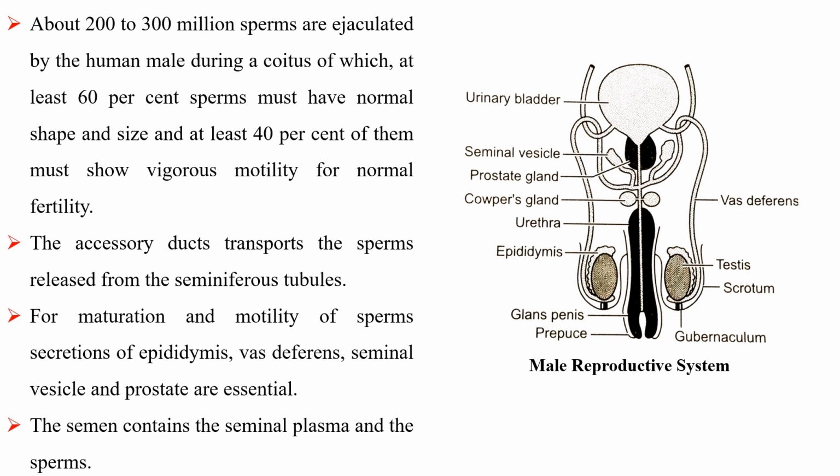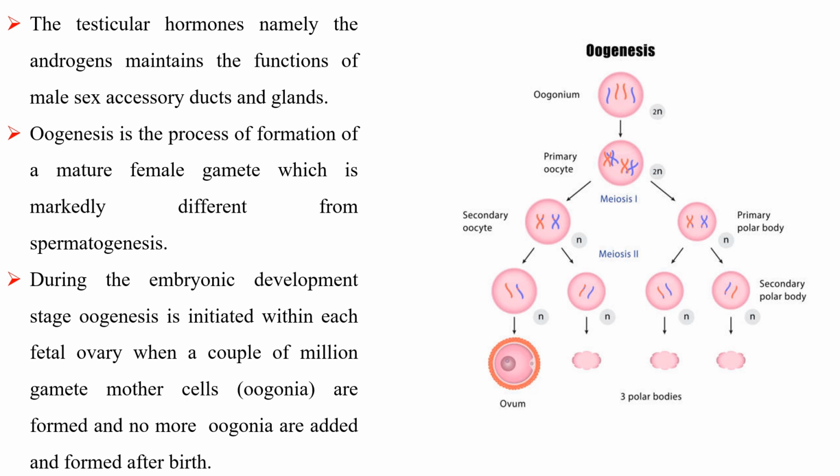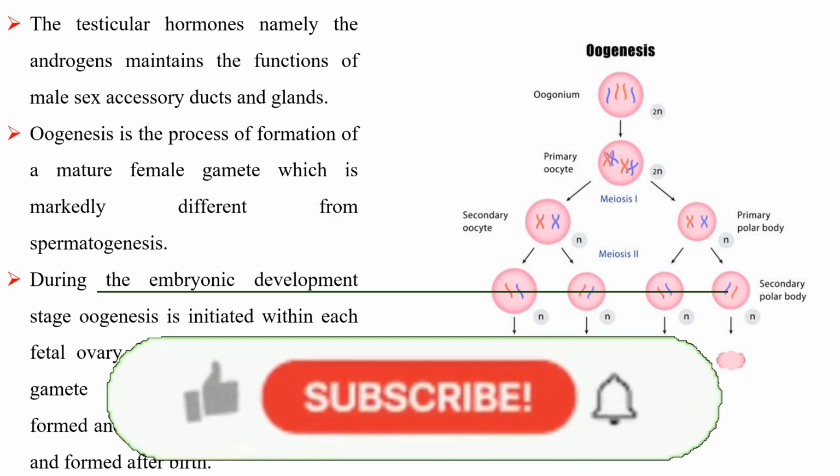For maturation and motility of sperms, secretions of the epididymis, vas deferens, seminal vesicle and prostate are essential. The semen contains the seminal plasma and the sperms. The testicular hormones, namely the androgens, maintain the functions of the male sex accessory ducts and glands.